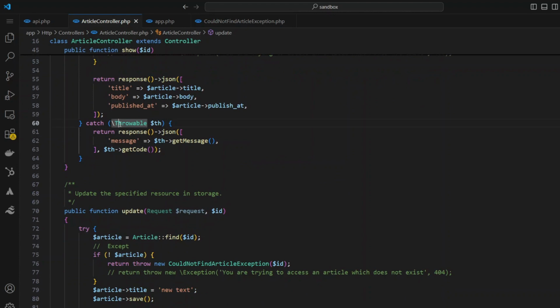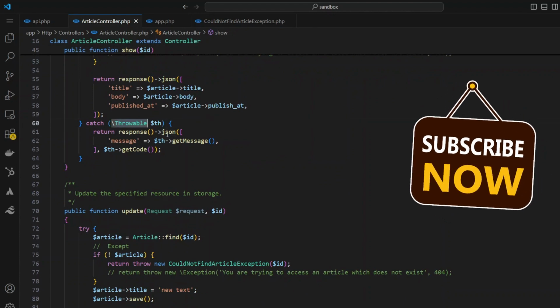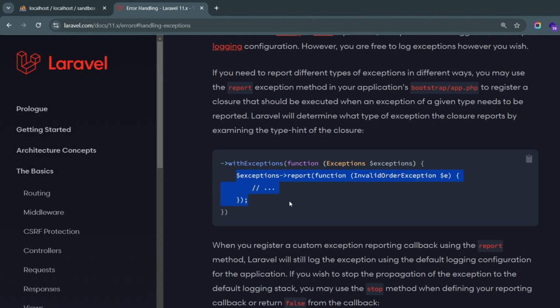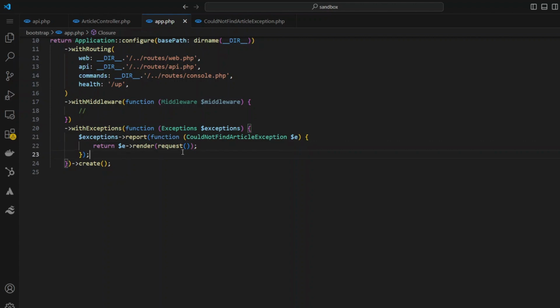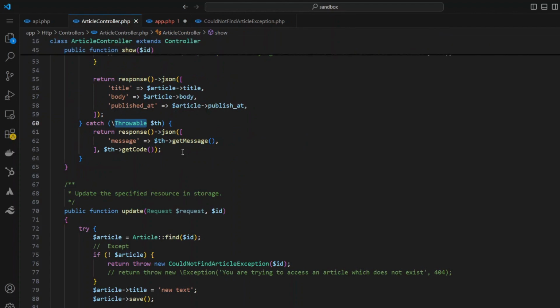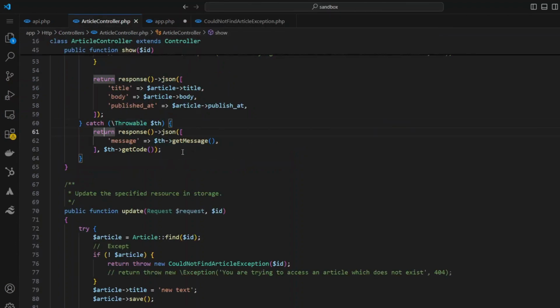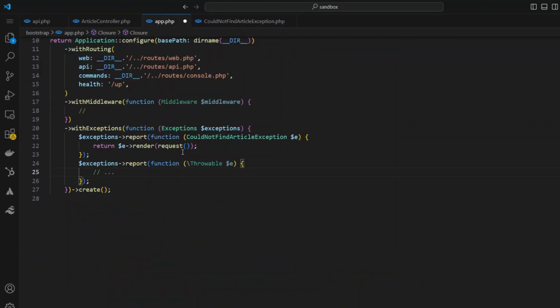So again, I'm going to copy this out. I'll go back to bootstrap app.php. And again, I'm going to go to Laravel's file, copy this code, come back. And then over here, I'll copy in Throwable. So I'm going to say backslash Throwable, and then over here, I'll copy in this part of the code. And now everything should work fine.